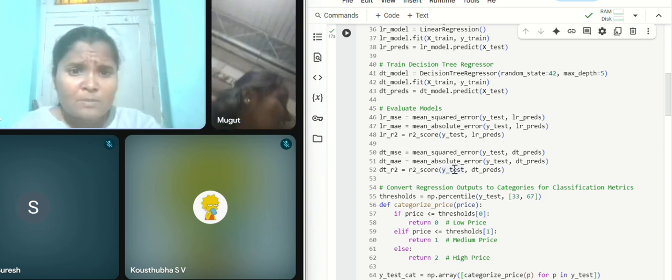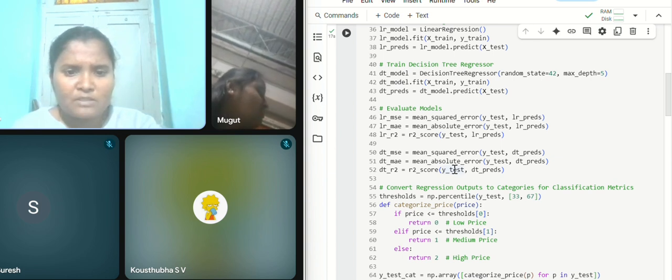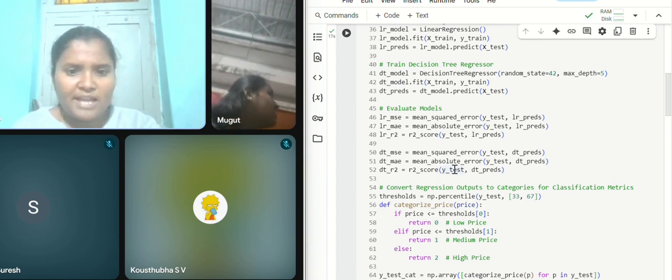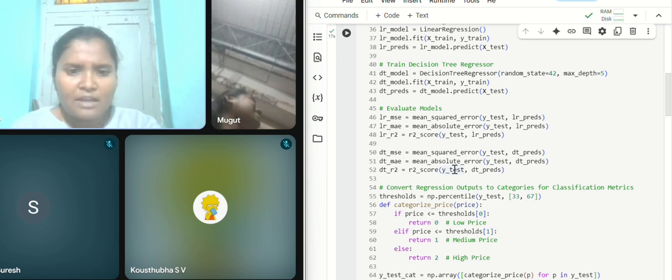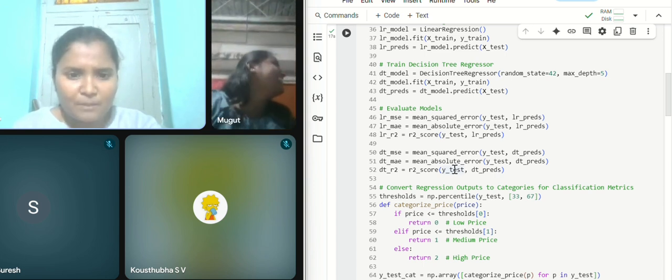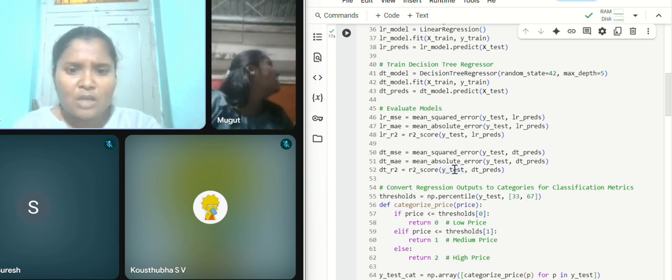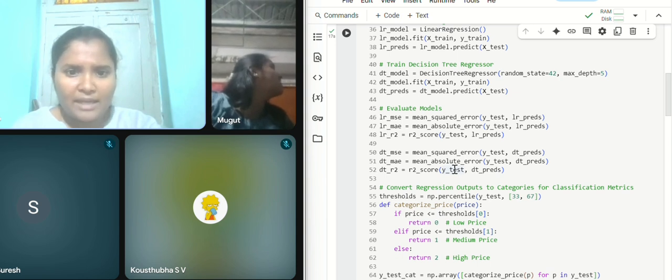Then plt.figure will print the plots of actual versus predicted prices. The red dashed lines mean perfect prediction. That helps to visualize how close the predictions are to reality.